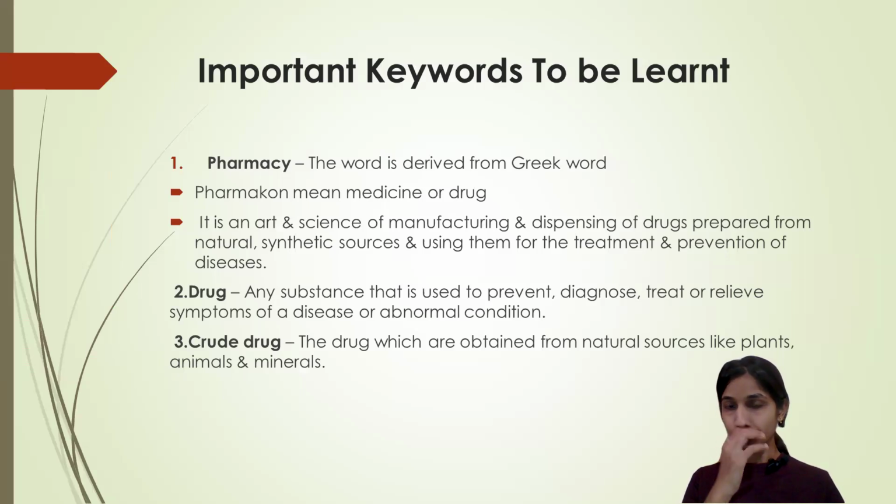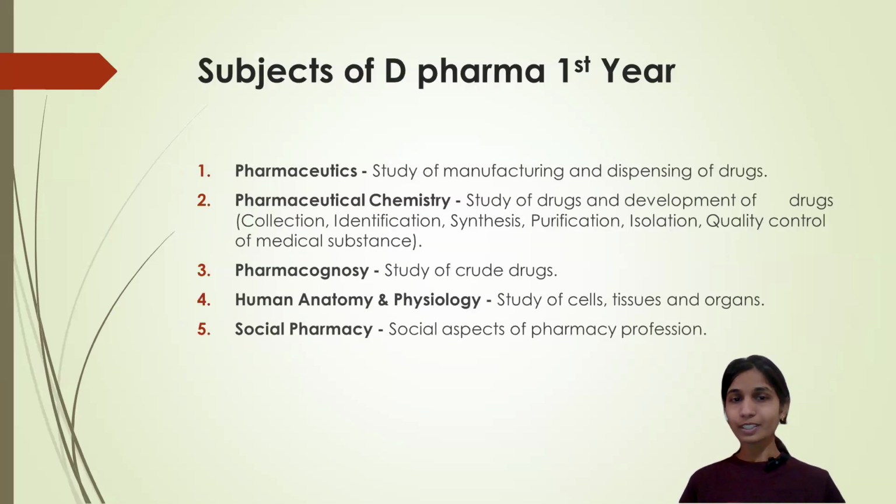When I say crude drug, it is purely obtained from plants, animals, or minerals. So here we are going to study about a particular crude drug. I'll take the example of phenyl, the family of phenyl, the chemical ingredients present in that, and how they are synthesized or obtained, how they are used. About this only we are going to study in pharmacognosy.